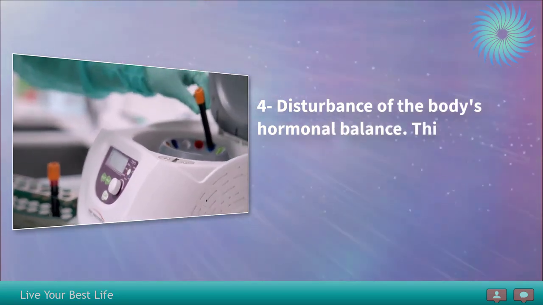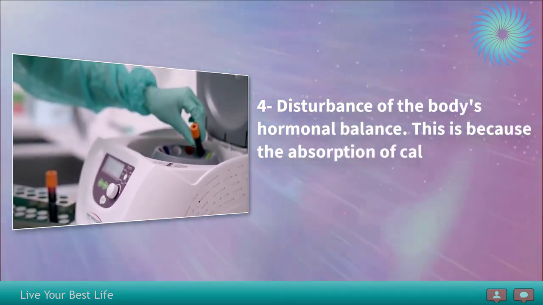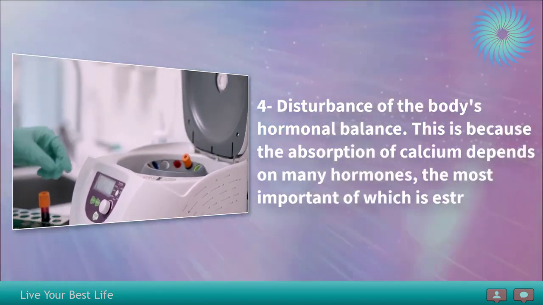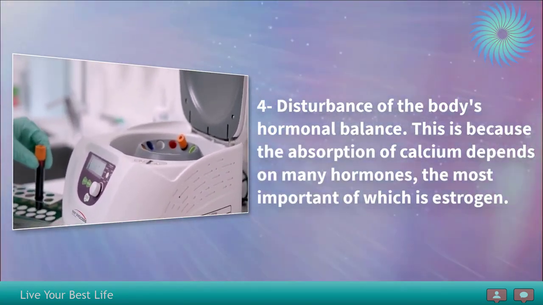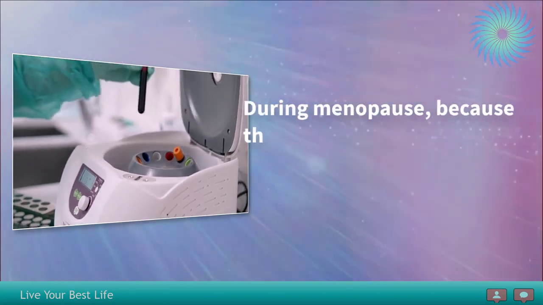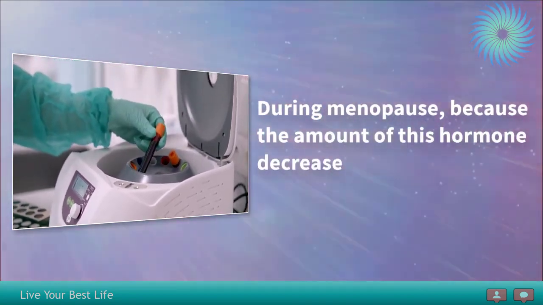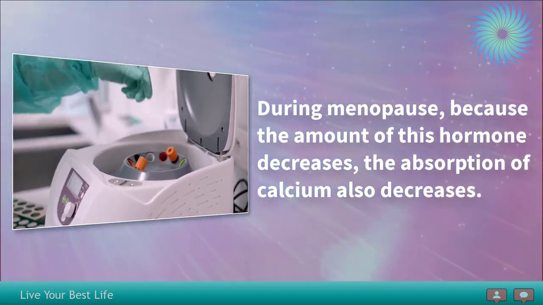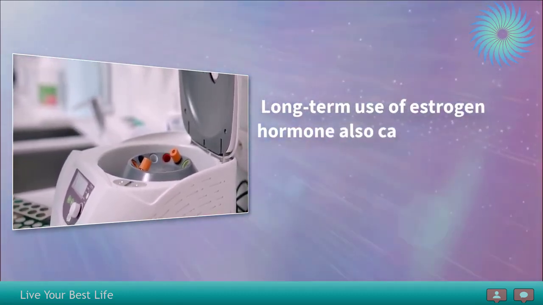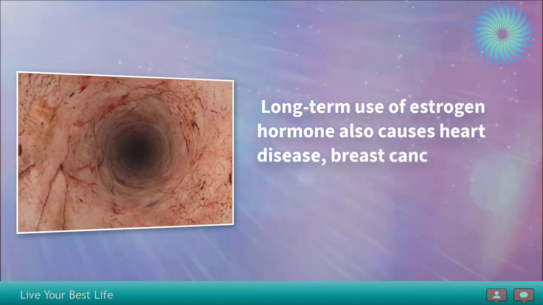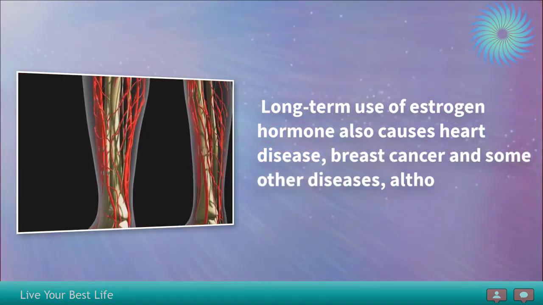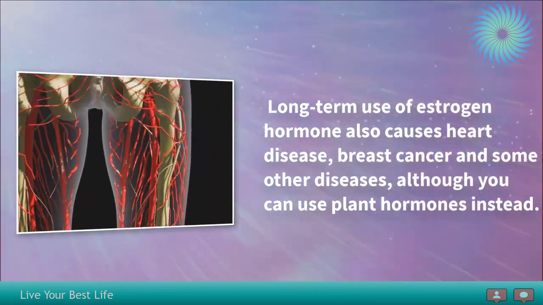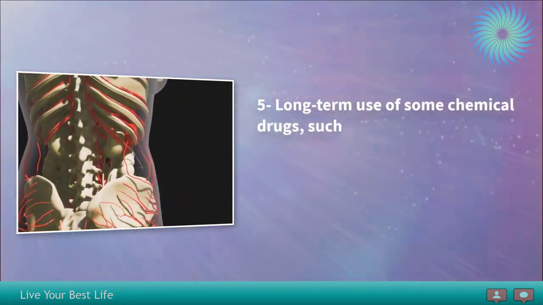4. Disturbance of the body's hormonal balance. This is because the absorption of calcium depends on many hormones, the most important of which is estrogen. During menopause, because the amount of this hormone decreases, the absorption of calcium also decreases. Long-term use of estrogen hormone also causes heart disease, breast cancer, and some other diseases, although you can use plant hormones instead.